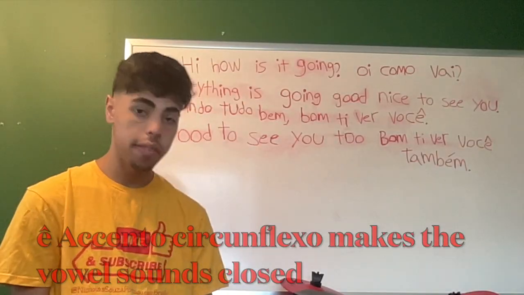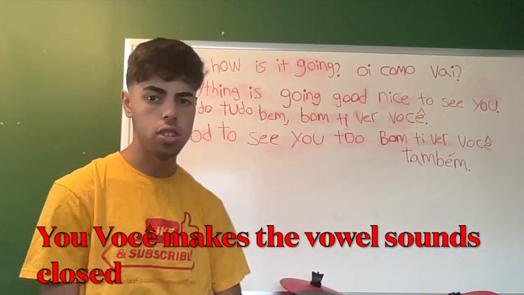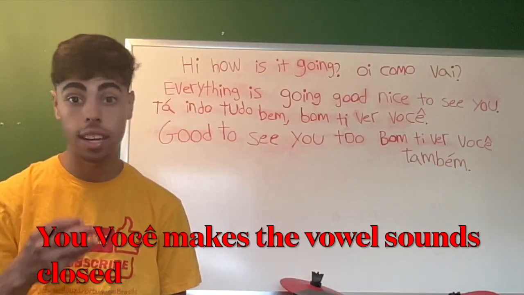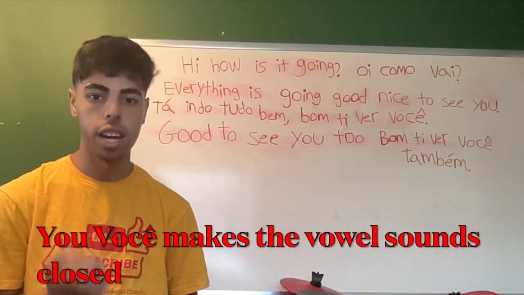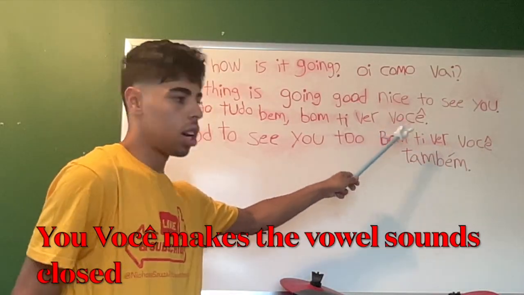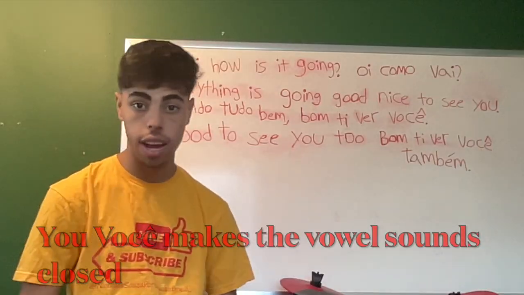Acento circunflexo. So when you're pronouncing "você," you're not going to pronounce it like without the accent, like a regular E. You're going to pronounce it "você" with the accent that's at the end right there, on top of that E, that makes it more like a closed vowel sound. So that's why that accent.